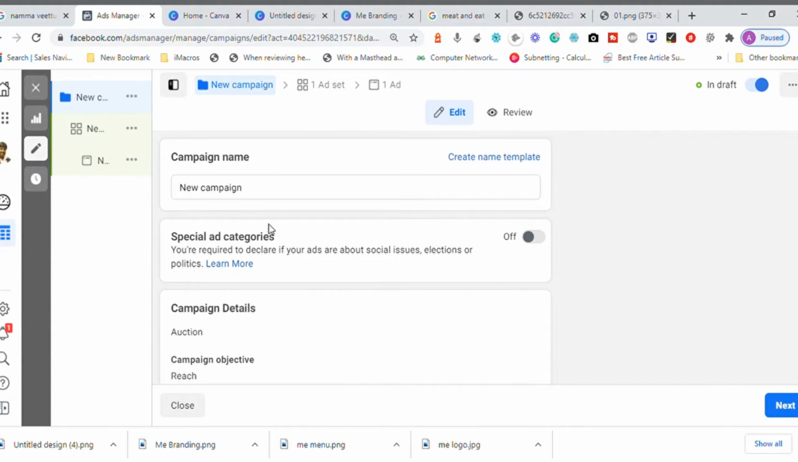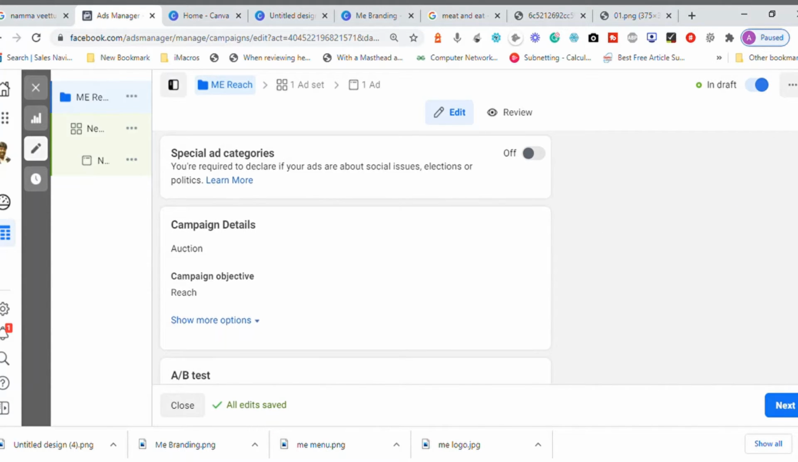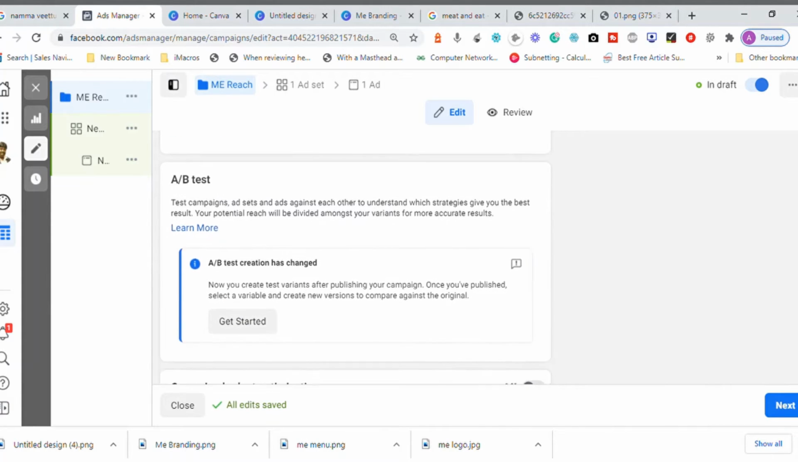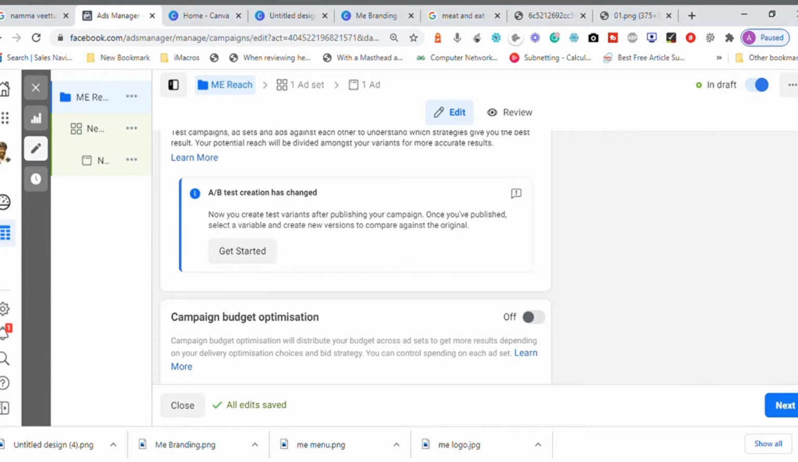Now, as usual, like we defined the name in the previous campaign, we can name it here. I'll name it "me reach", because when I have more campaigns I need to know whether this is a reach campaign or a brand awareness campaign, just for my understanding. This is not a special category advertisement, so I'm not giving anything. Campaign details and objectives are automatically chosen based on my input. I'm not going to run A/B testing here.